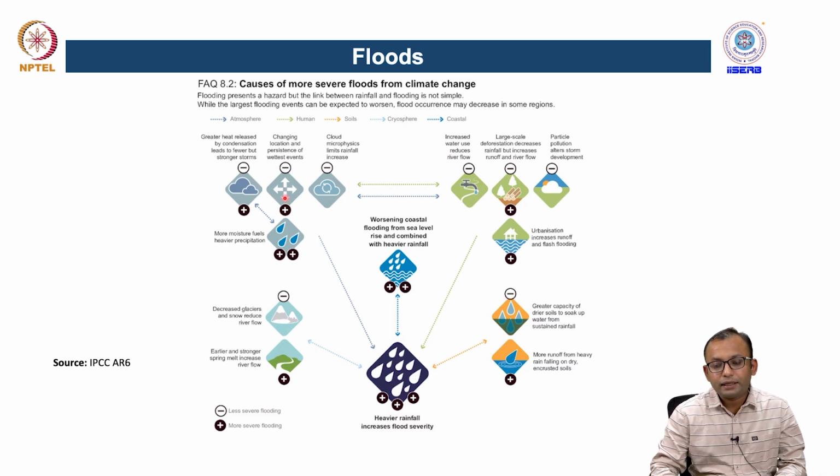Let us say the climate variables include higher rainfall, greater storm surges, or more persistent wet or rainfall events, and then we also have the interaction of cloud microphysics, which can further increase the effect of rainfall precipitation in a certain region.